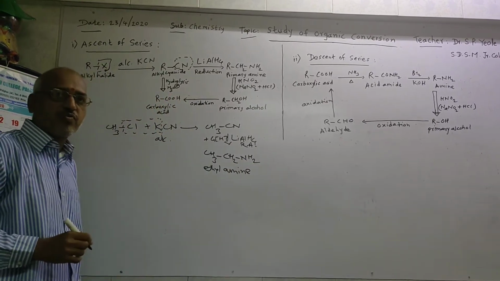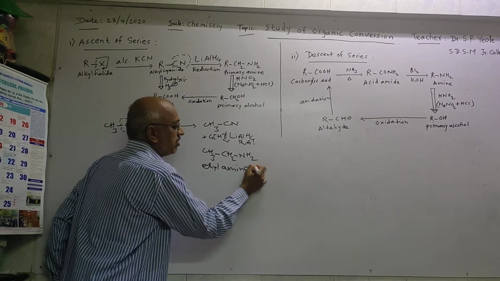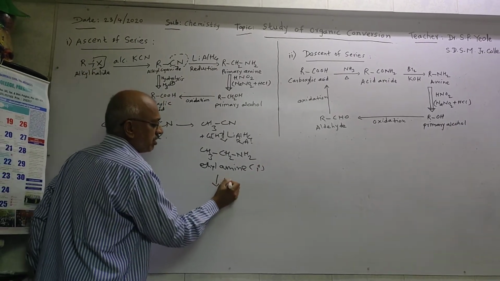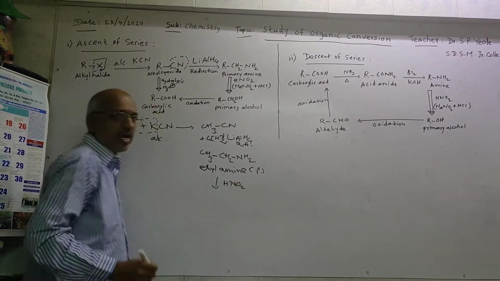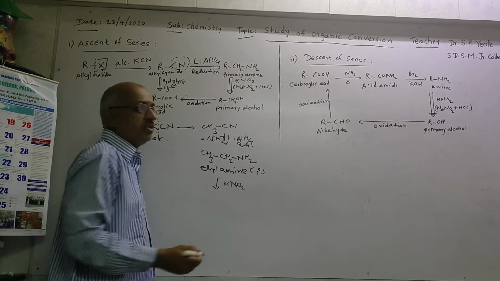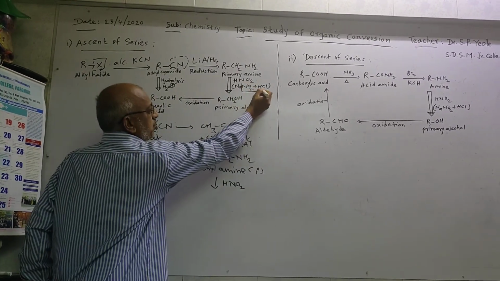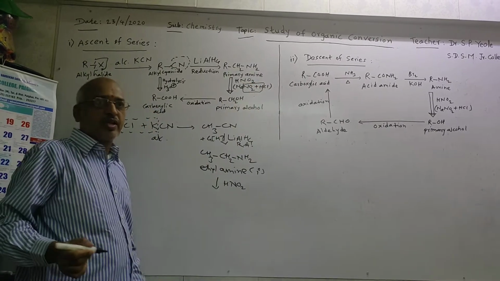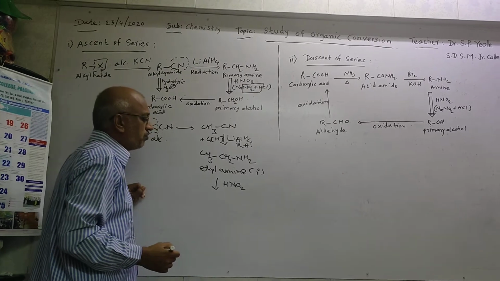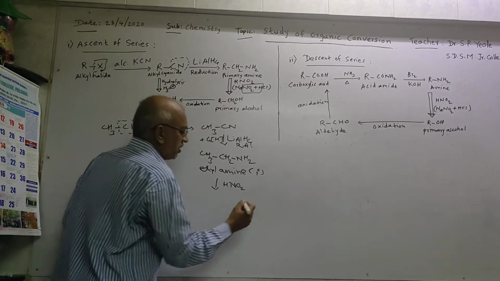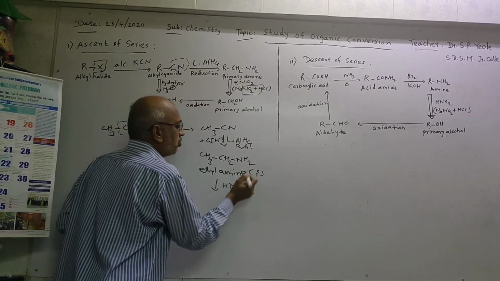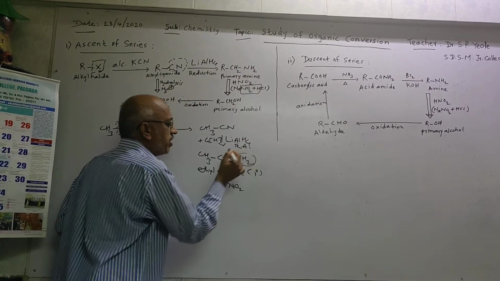This is ethylamine, which is a primary amine. Now this primary amine, ethylamine, reacts with nitrous acid. Nitrous acid, formula HNO2, we can get by combination of sodium nitrite and HCl. So by this we'll get HNO2. You can look over here, the structure of HNO2 is like this. From this we get the OH group, which replaces the NH2 group.